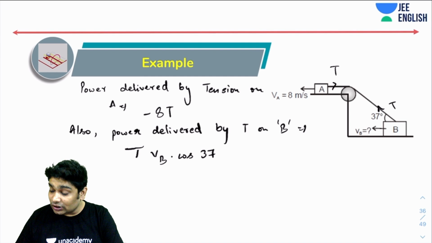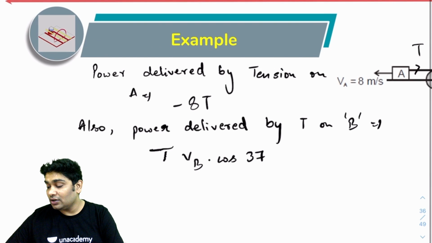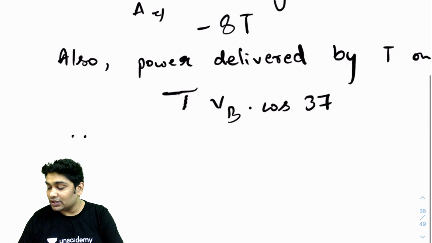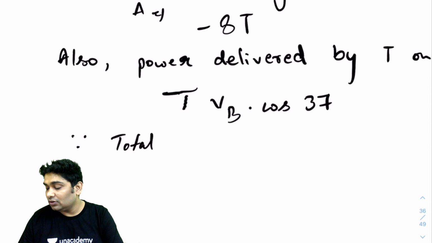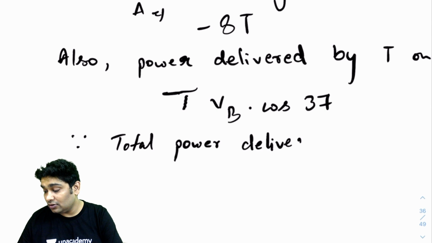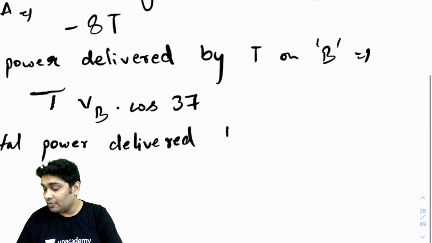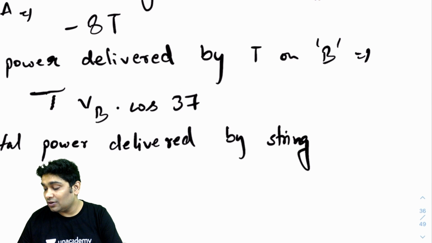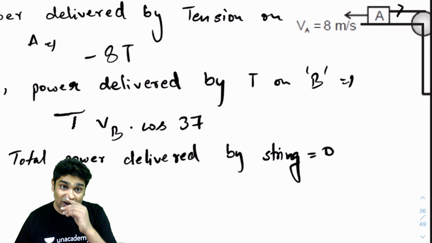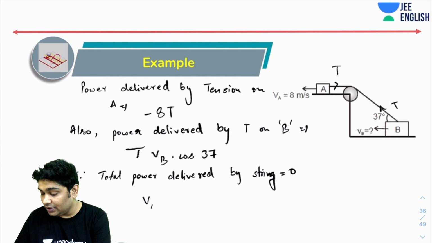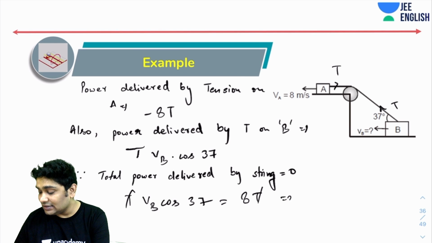Now you know the total power delivered by the string would also have to be zero. So all I need to do is write that down. So now I can say that V cos 37 times T equals 8 times T. T and T would have gotten cancelled, and I would have gotten my answer as V equals 8 over cos of 37.